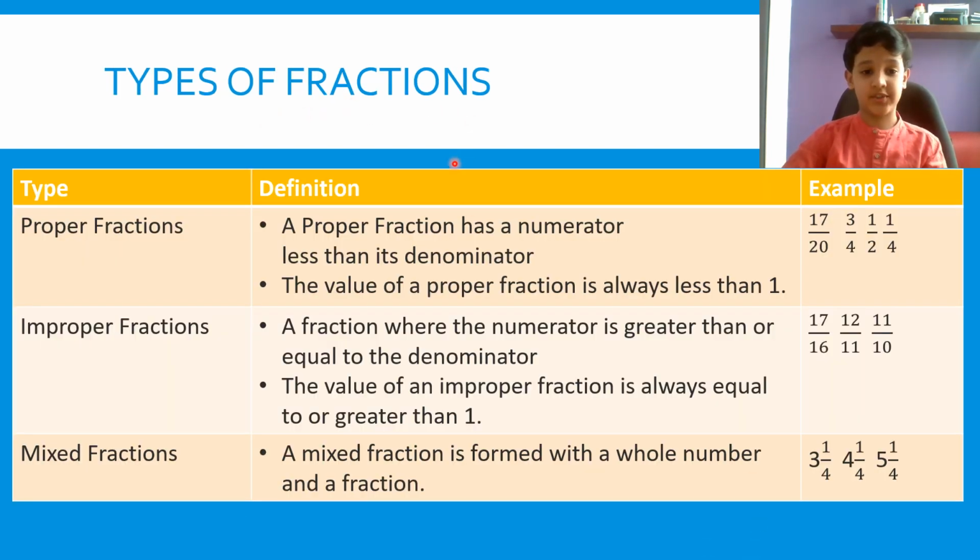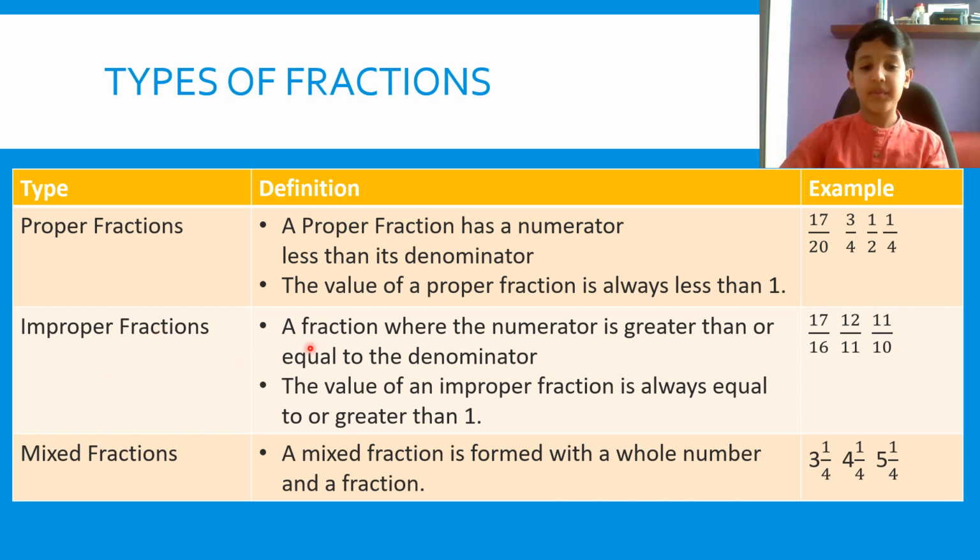Types of fractions. A proper fraction. A proper fraction has a numerator less than its denominator. The value of a proper fraction is always less than 1. For example, 17/20, 3/4, 1/2, and 1/4.